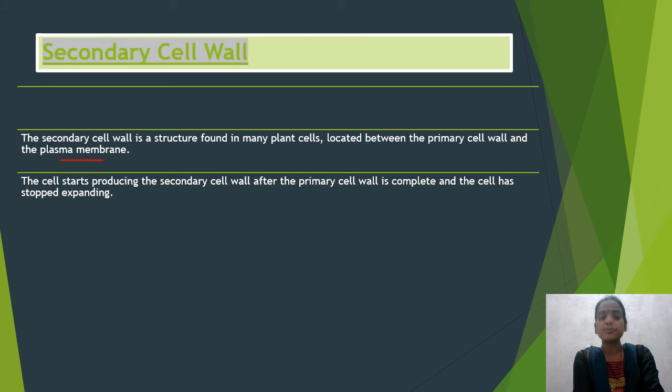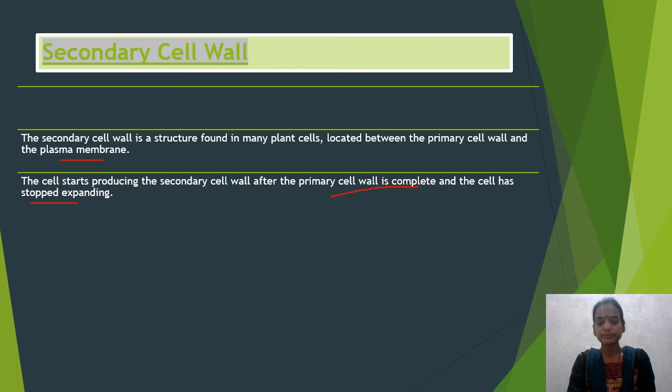The cell starts producing the secondary cell wall after the primary cell wall is complete and the cell has stopped expanding. As I have told you, once the cell has grown completely, there is no chance for the cell to grow more. In the beginning, during the growth phase, the primary cell wall is closest to the plasma membrane. But as the cell has completely grown and matured, the secondary cell wall starts forming and the primary cell wall moves away.